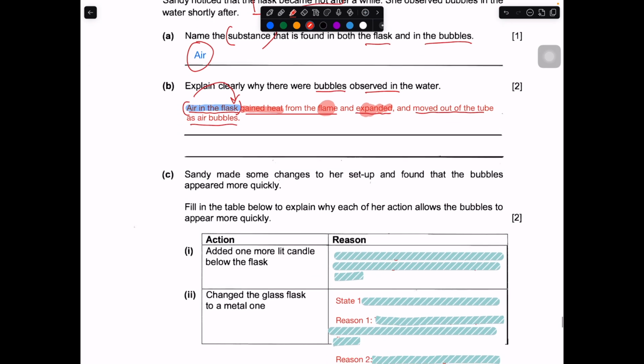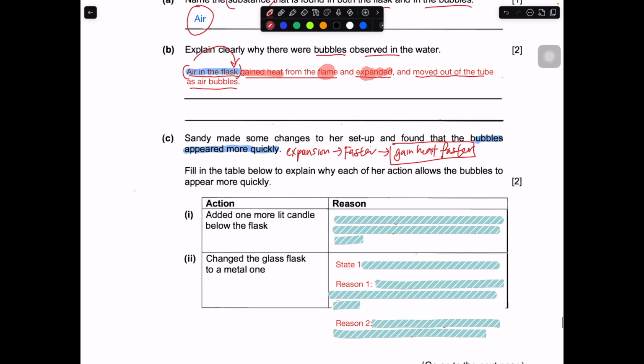Then for C, Sandy made some changes to her setup. He found that the bubbles appear much quicker. Okay, so over here they are trying to tell you that the expansion process is much faster. So if the expansion happens much faster, the air inside must have gained heat faster. Let's take a look at what she did to make sure that the air inside gains heat faster. So fill in the table below to explain why each of her actions allowed the bubbles to appear quicker. The volume increases much faster.